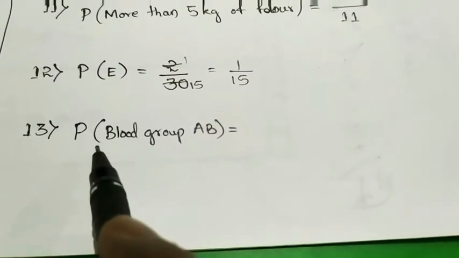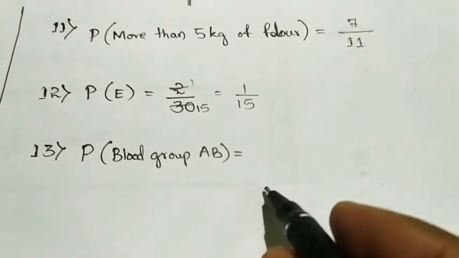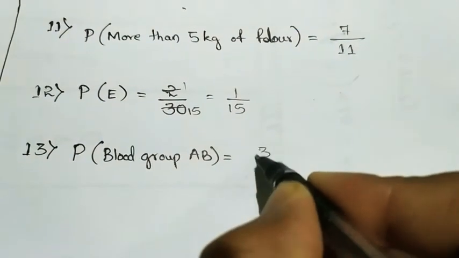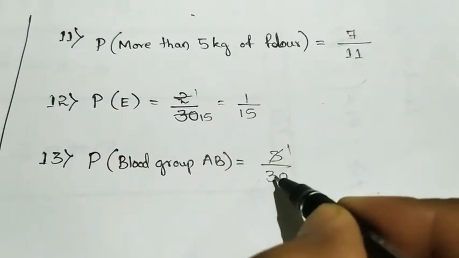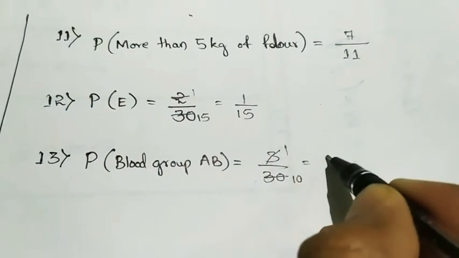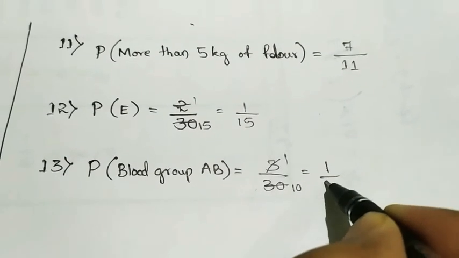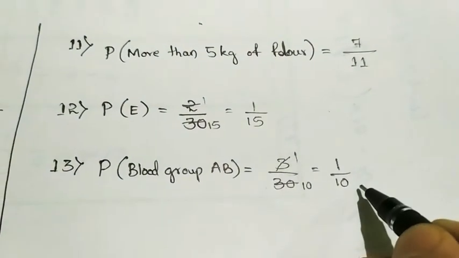Then the probability of blood group AB will be 3 out of 30. So dividing it, 3 ones are 3, 3 tens are 30. So our answer will be 1 by 10. So this is our final answer.